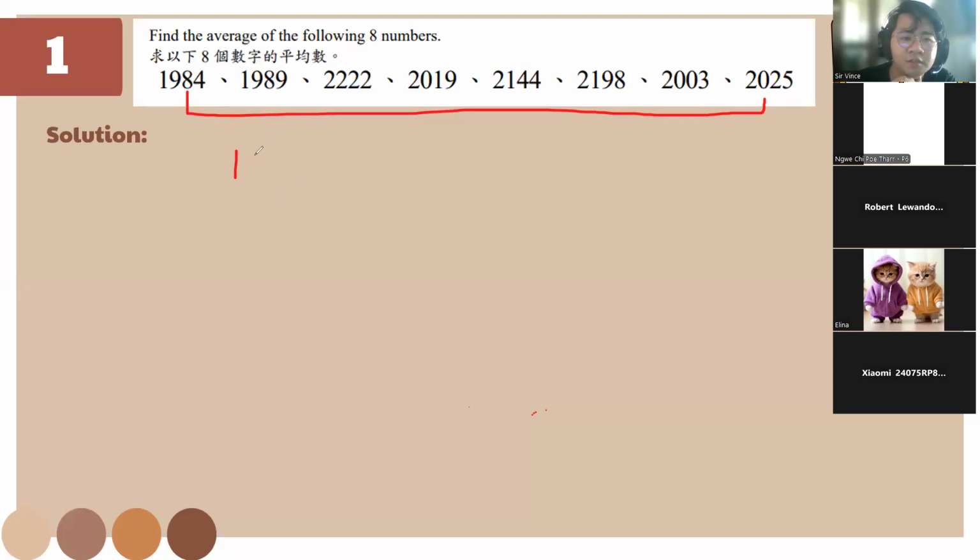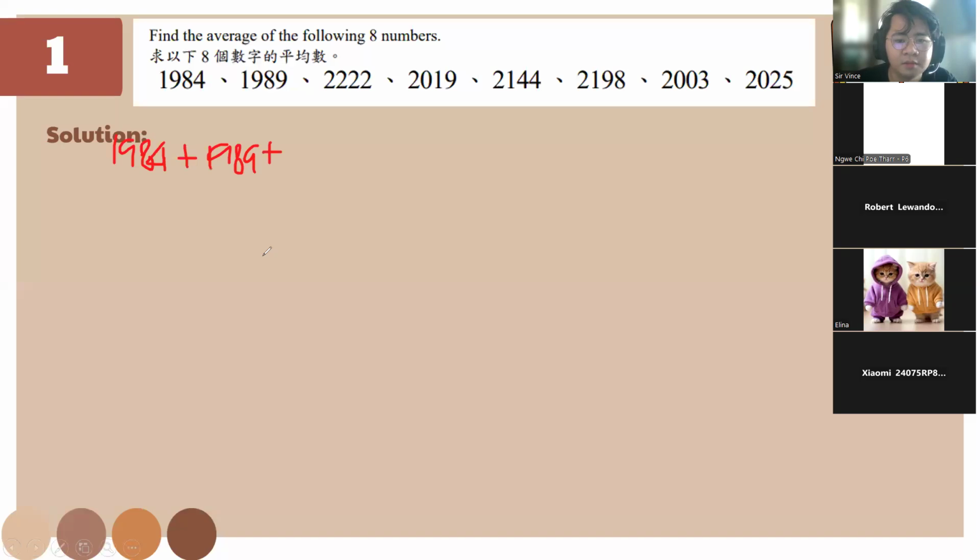So for this one, to find the average of the following 8 numbers, we need to add. So 1984 plus 1989. We'll add them all together. Okay, I'll just do this in this way. So we have 1984 plus 1989. Okay. I hope you listen well because I don't have a good penmanship.